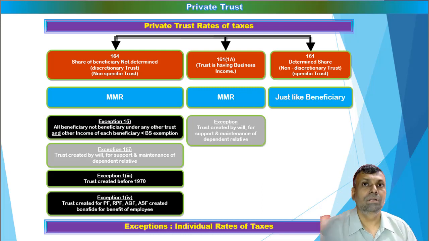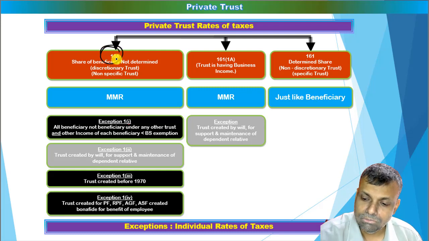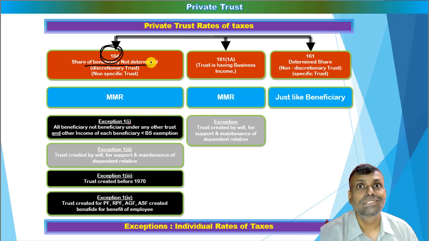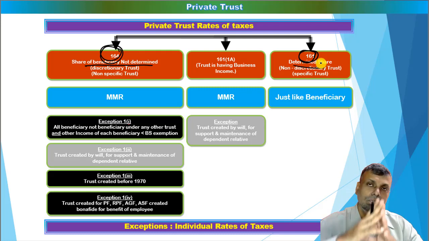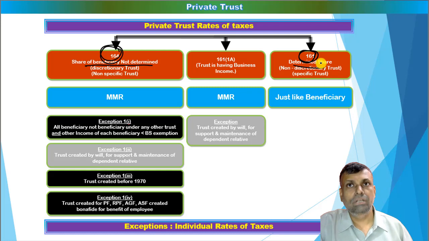Now, if the share is determined or the share is not determined, there are two situations broadly which come into picture. Section 164 talks about if the share is not determined, and section 161 in general, what if the share is determined. These are the two broad criteria from the private trust point of view.